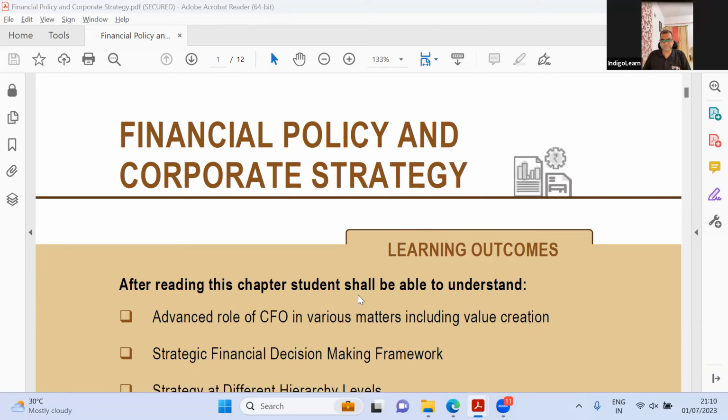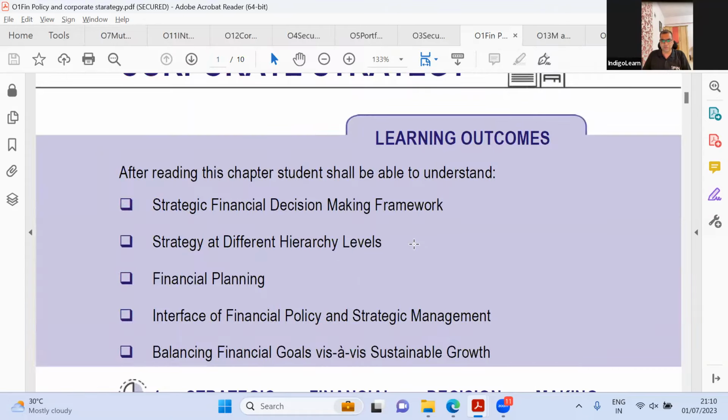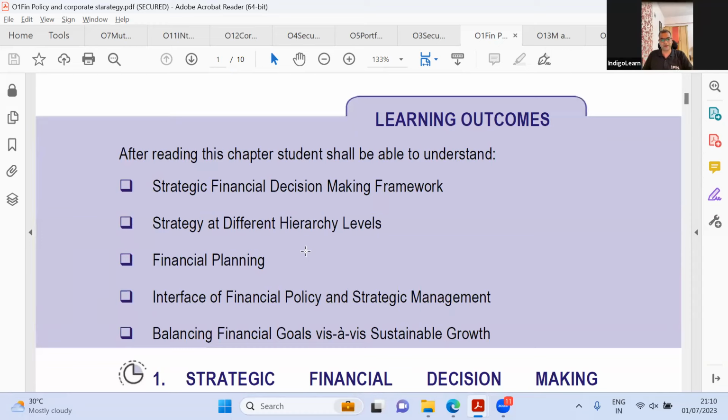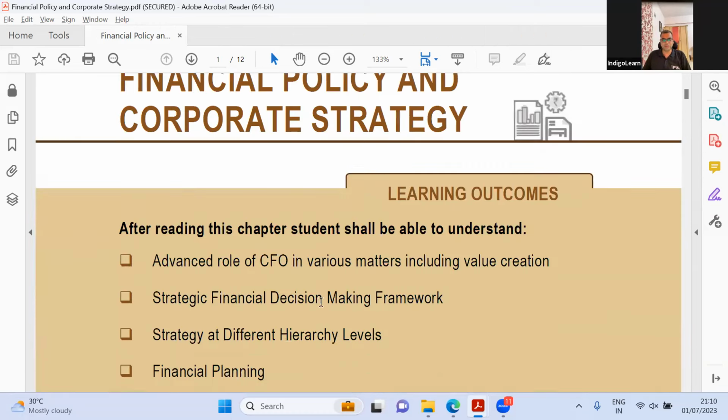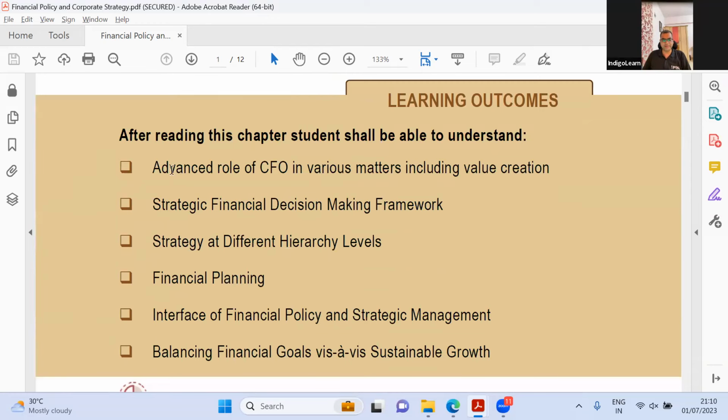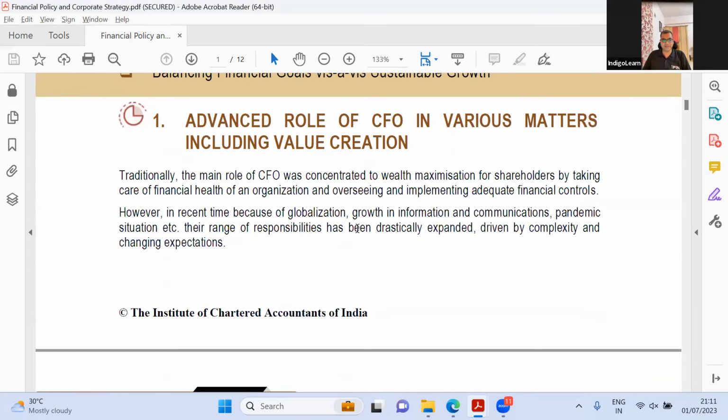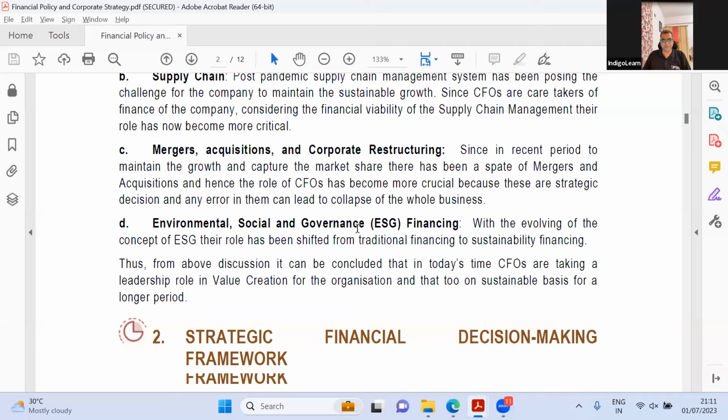First, let us look at the old syllabus. They've talked about strategic financial decision making. There are about 5 topics here: financial planning, interface, and balancing goals. Now you come to the new material. They've added one thing here called the advanced role of CFO in various matters, including value creation. Other than that, the rest of it looks pretty much similar.